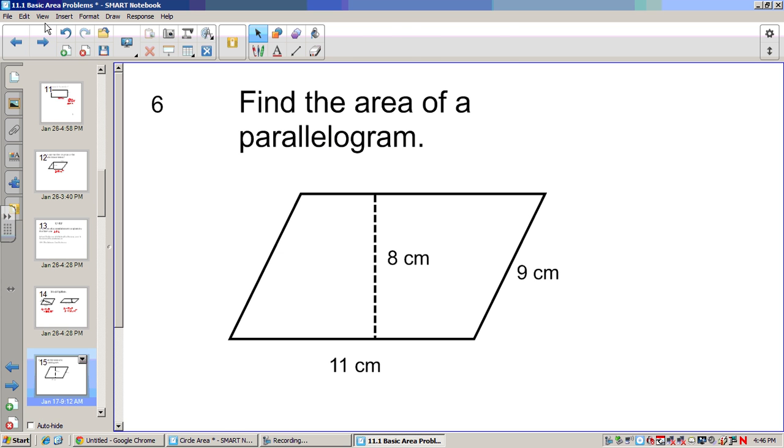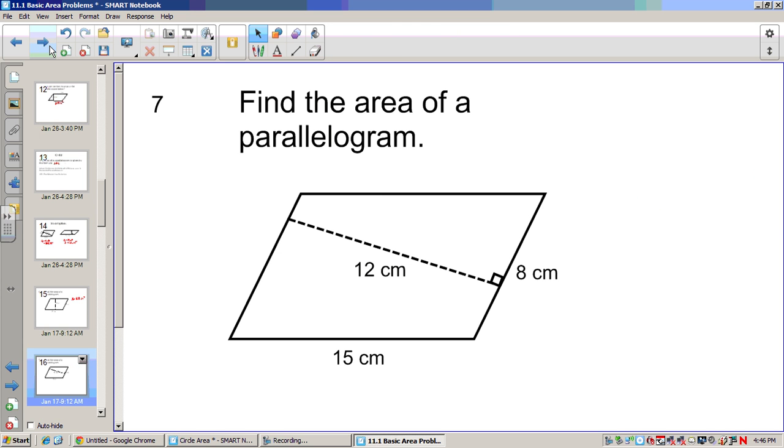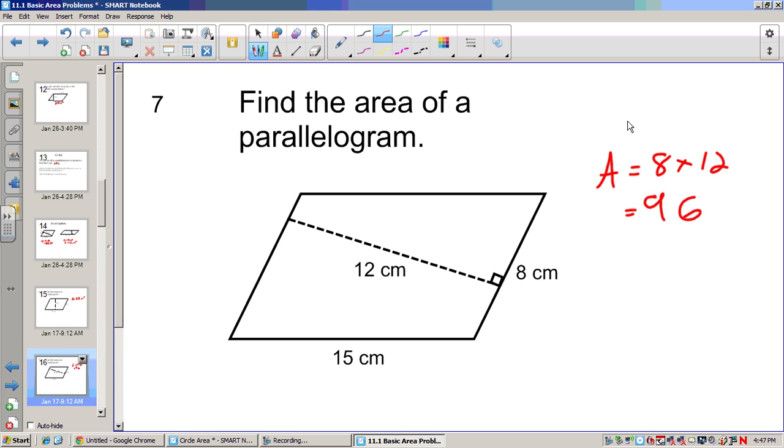All right, so now let's find the area of this. Hopefully you can do this on your own. We have our base, which is 11, our height, which is 8. If I multiply those, I get 88 centimeters squared. In this case, our height is 12, so that means our base has to be perpendicular to that. So that's going to be 8. So it's going to be 8 times 12, which is 96 centimeters squared.